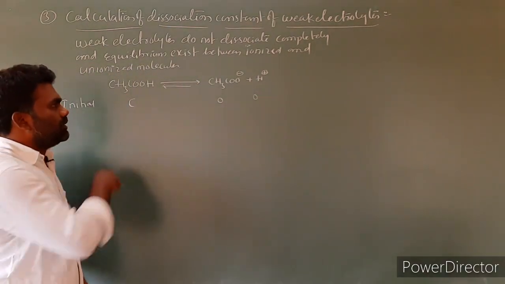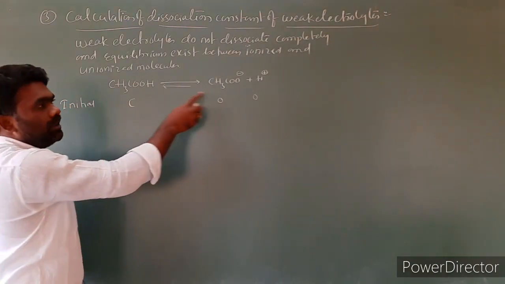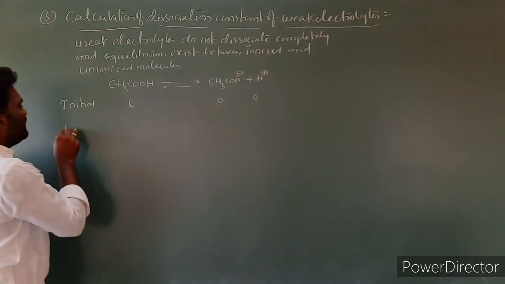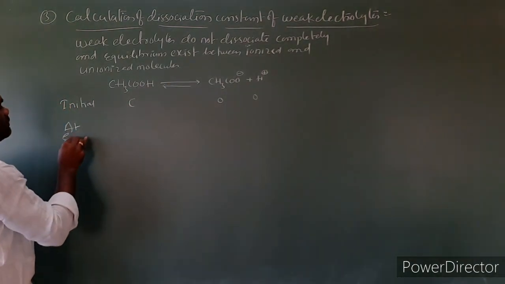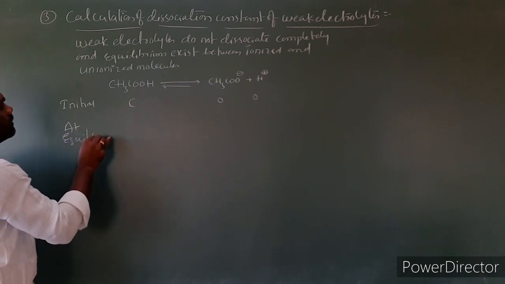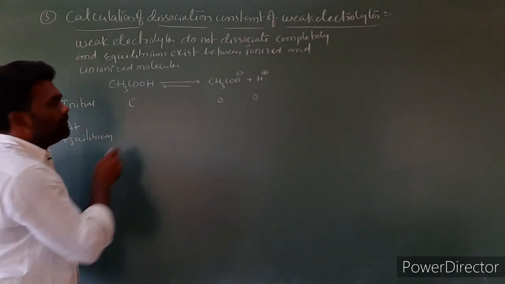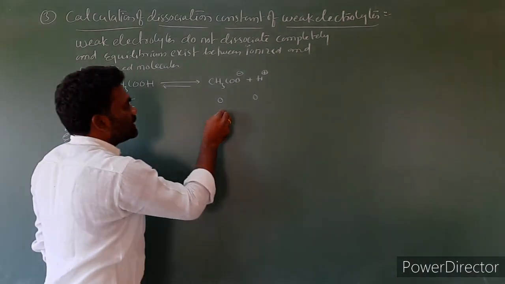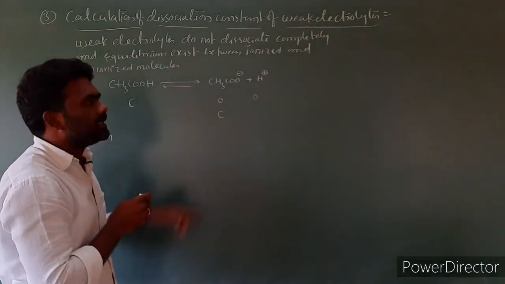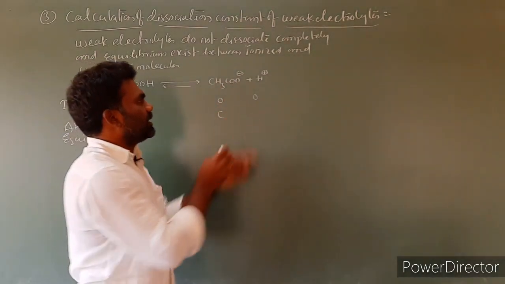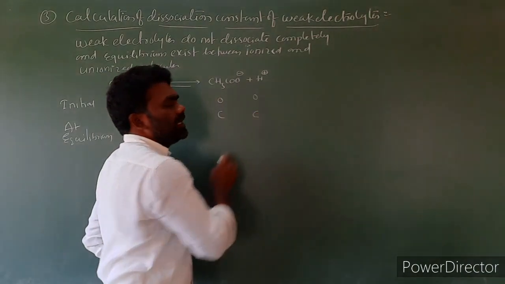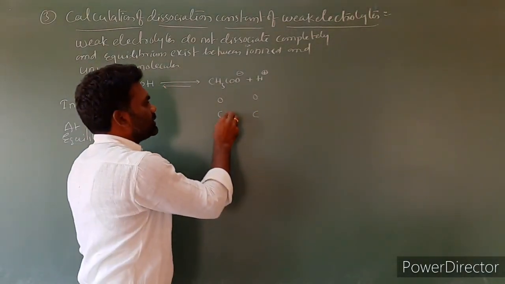After some time, equilibrium is formed between ionized and unionized. At equilibrium, the degree of dissociation is alpha.